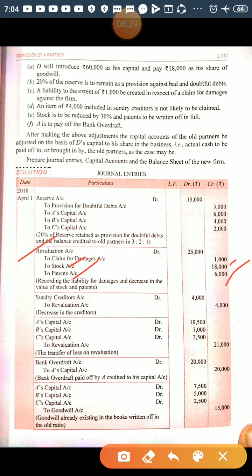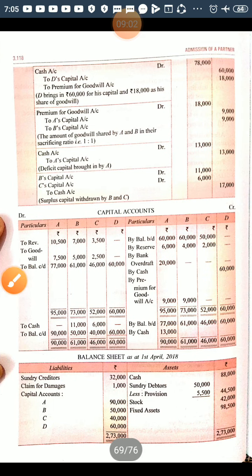In the same way, another is a liability to the extent of 1,000 to be created in respect of claim for damages. So claim for damages is a new liability not recorded yet. Unrecorded liability is a loss for the business. So revaluation account debited to claim for damages. Now in the balance sheet you will show the amounts.